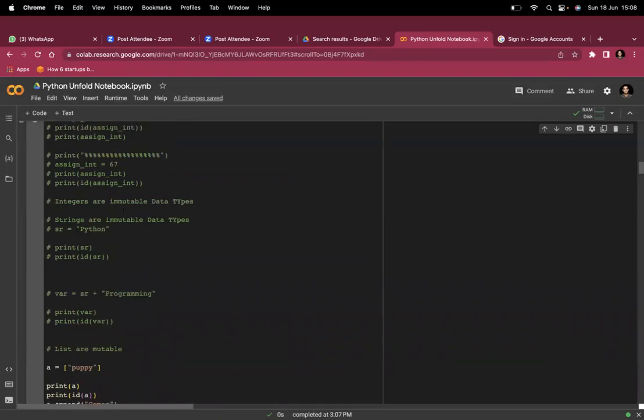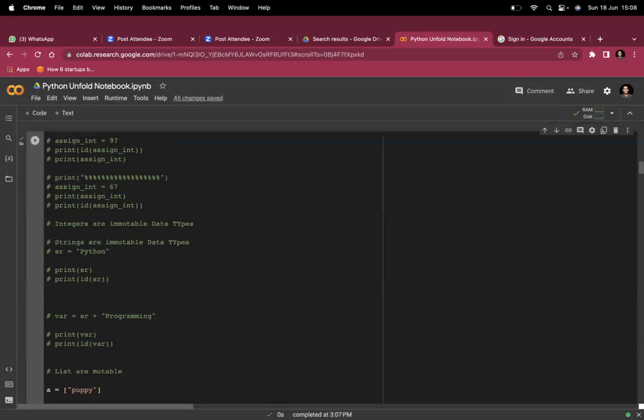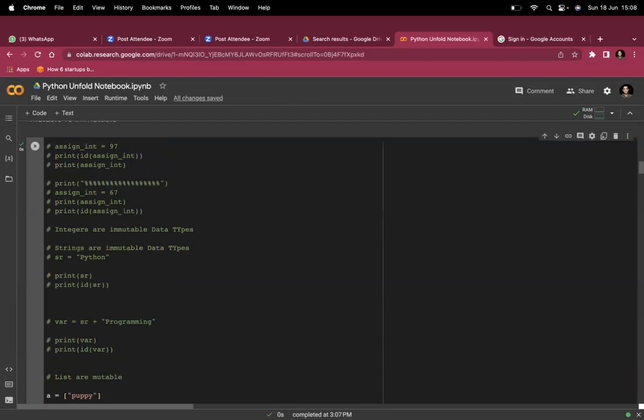I made an error in one of the Google assignments. When I was giving an online round of Google, I made an error. I remember that error. I quickly fixed it, but I'm just telling you. I was writing code and I was doing something like Python as a string, and then adding it with another string C. Suppose C equals language.